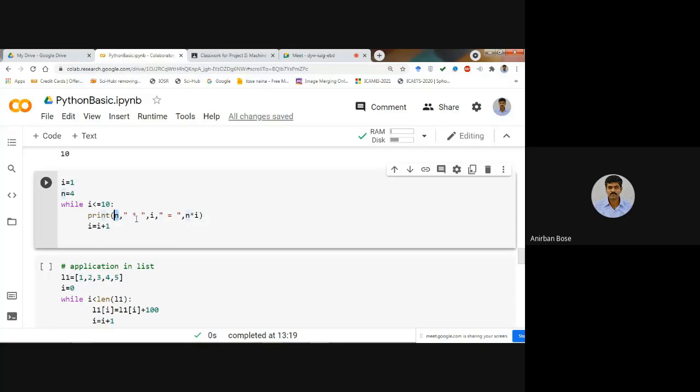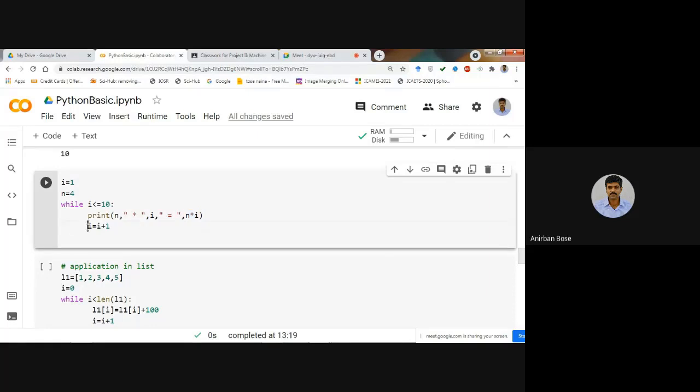Star is basically the symbol of multiplication. So 4 multiplication, then it is written i. So i is what? Initially i is 1, so it will become 4 into 1. After that, within inverted commas it is written equal to, so it will just take a string as equal to, so it will become 4 into 1 equal to, and then comma you just write n into i. That means 4 into 1, that means 4. So 4 into 1 is equal to 4, that will be printed.